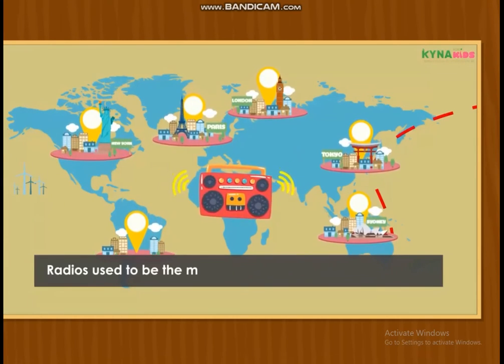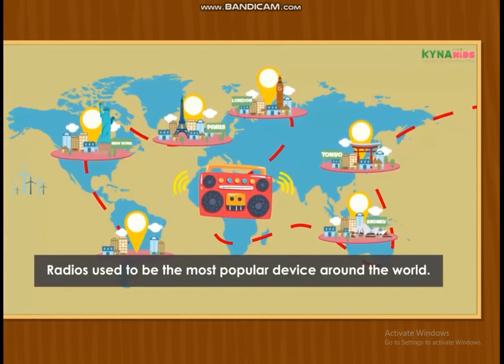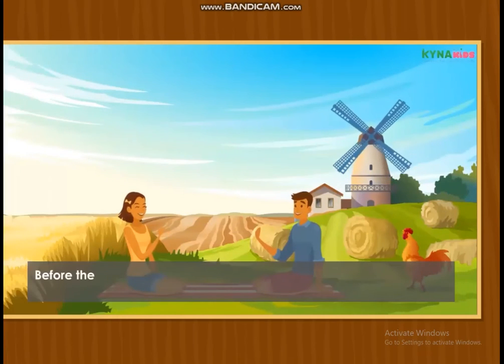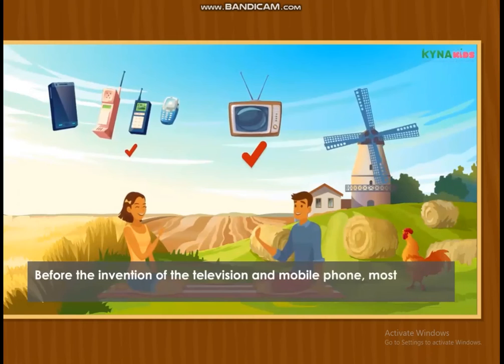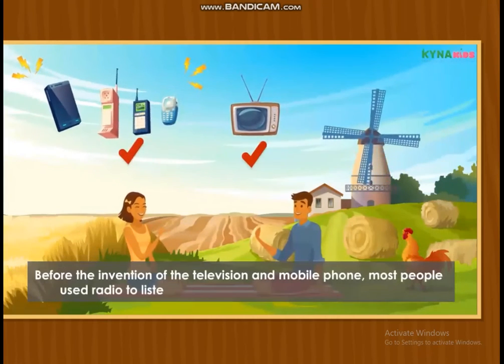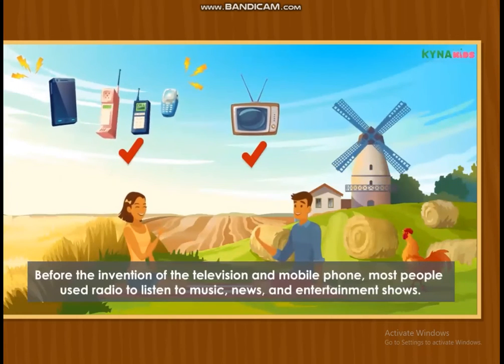Radios used to be the most popular device around the world. Before the invention of the television and mobile phone, most people used radio to listen to music, news, and entertainment shows.